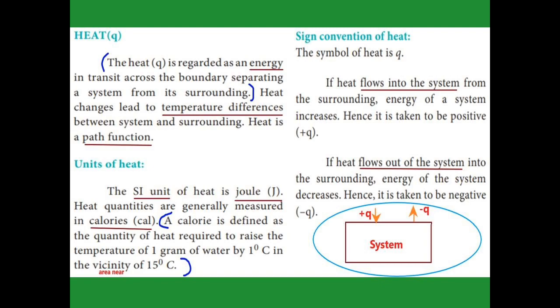Now heat. Now see the diagram. In the rectangular box, consider it as a system. The surrounding blue color is called the surroundings. First of all, heat given to the system means we give the heat on the boundary of the system only. So heat is an energy. It transmits across the boundary separating a system from its surroundings.